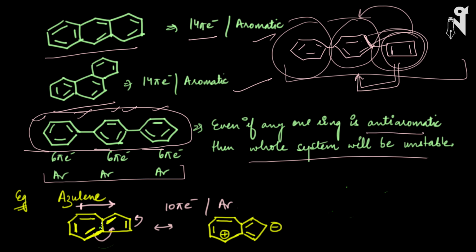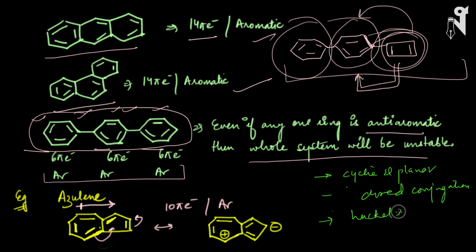So now let's talk about this azulene. Azulene is again one polycyclic compound where the aromaticity exists. How will we check the aromaticity of this? Again, we will check all the three rules: whether the compound is cyclic and planar or not, closed conjugation is there or not, and then following the Huckel rule or not. So all these conditions we have to check, and let's start checking all these conditions.